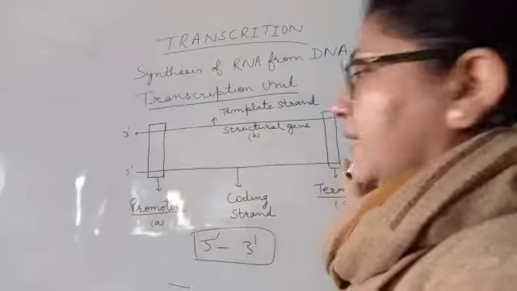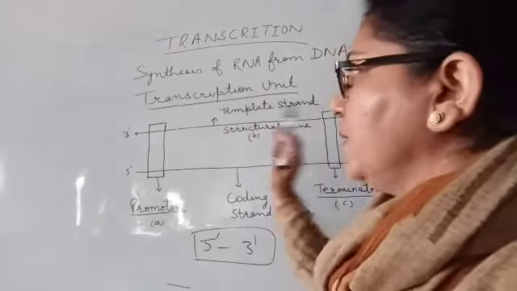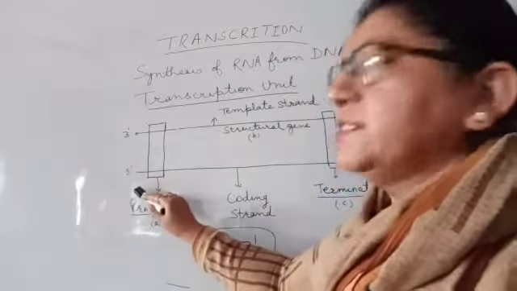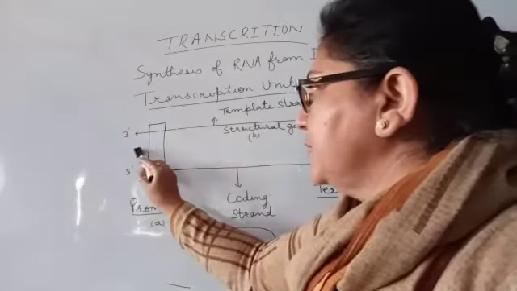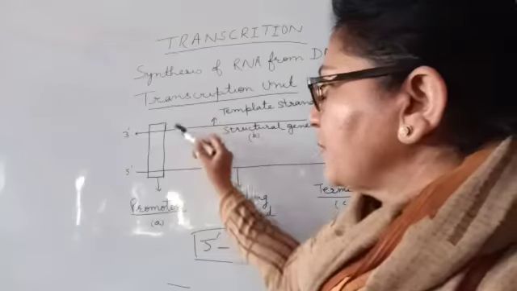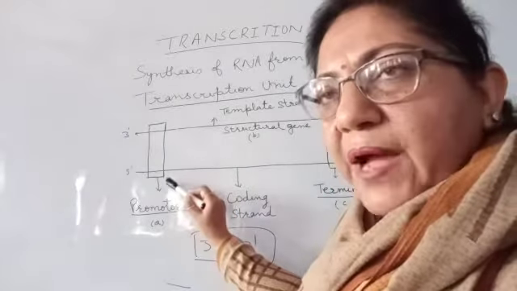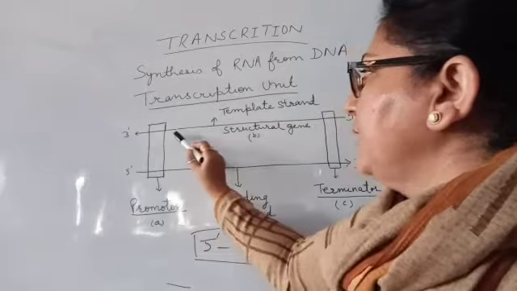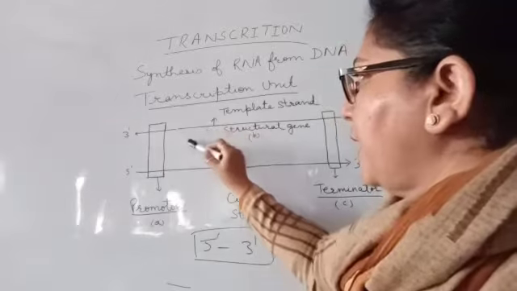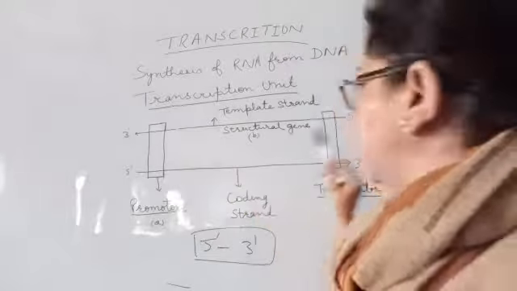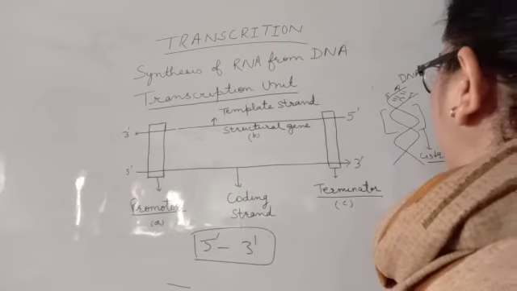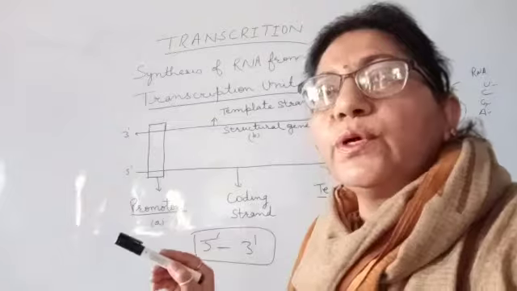So in this particular transcription unit, that is the cistron, we have the promoter at the 5' end of the coding strand, that is known as upstream, because the new strand will form over there at the 5' end. So the promoter will bind to the 5' end, that is the upstream. Then we have the structural genes, that is your ribonucleotides. Depending upon the complementarity of your DNA, A will go with U, G with C, C with G, A with T. That is called the ribonucleotides.